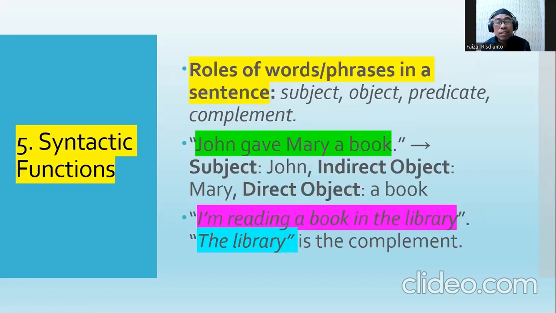Okay, the fourth syntactic function deals with roles of words or phrases in a sentence, like subject, object, predicate, complement. For example, "John gave Mary a book." Yeah, the subject is John, and "gave" belongs to verb, and then "Mary"... direct object "a book," and Mary is indirect object.